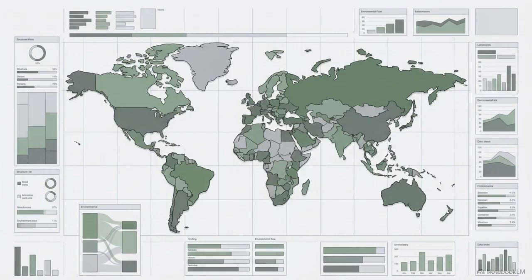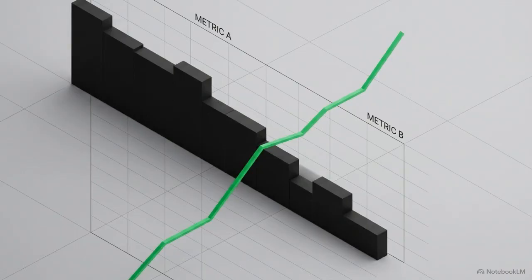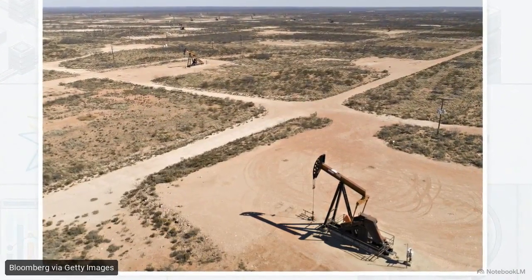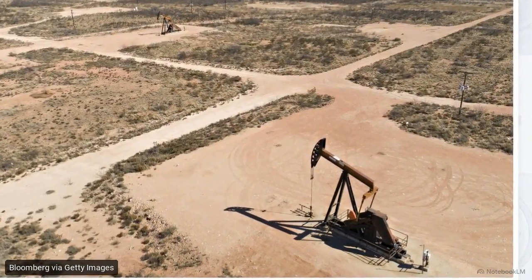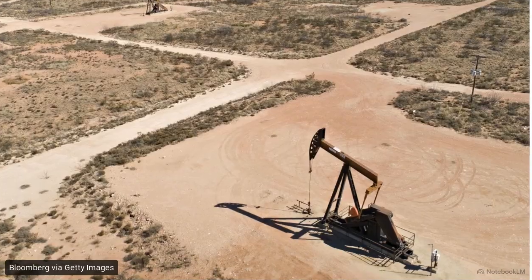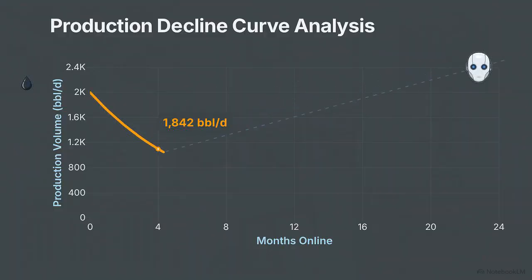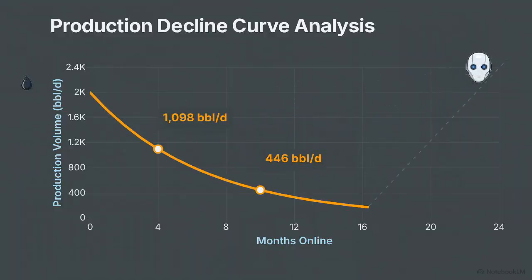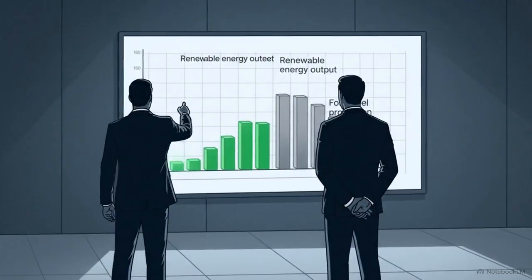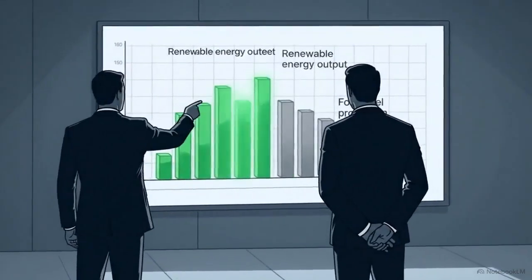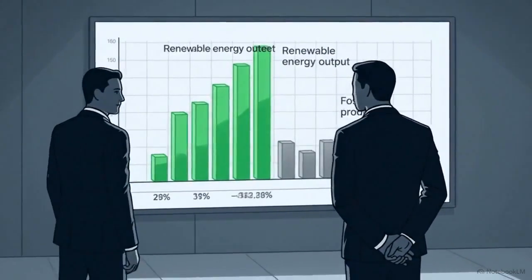This dashboard displays the global carbon intensity benchmarks tracked by the Ember climate server. It lets the agent monitor renewable penetration and the specific pace of coal phase-outs by country. That policy data is compared to raw upstream intelligence from Enverus, tracking physical extraction points and drilling permits for oil and gas operators globally. The agent can retrieve granular details on drilling rig activity or production decline curves in specific basins, like the Permian or the Bakken. By connecting these disparate nodes, the agent analyzes the gap between carbon reduction targets and actual fossil fuel production without switching contexts.